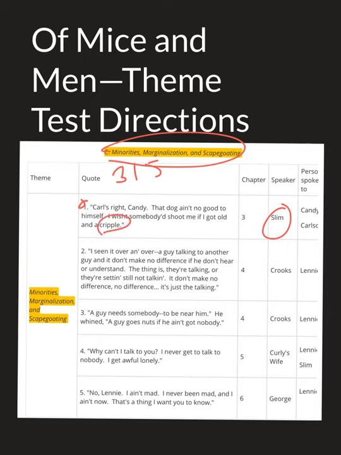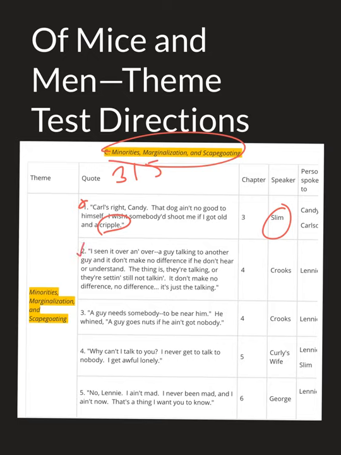And there are characters with physical deformities in this book, and they are put to the side. They're minorities, and they don't really fare too well. They're not treated as people who are part of mainstream life on the ranch because they're seen as weak.